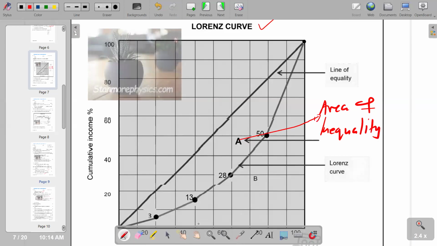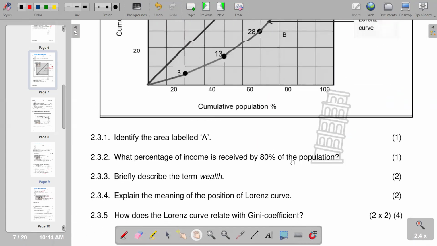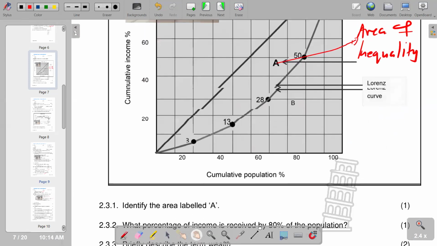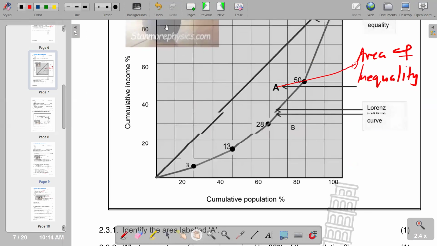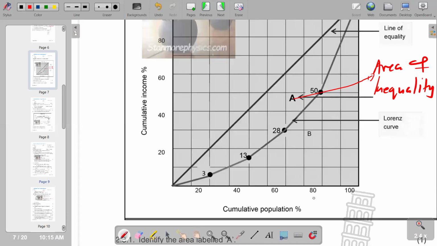So with that, we move on to the next question, which is saying, what percentage of income is received by 80% of the population? You'd see that according to the information given, you'd want to refer to see what the percentage is. We have our 80% here, which is indicated by this line.